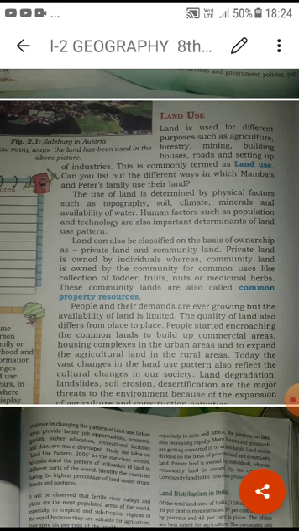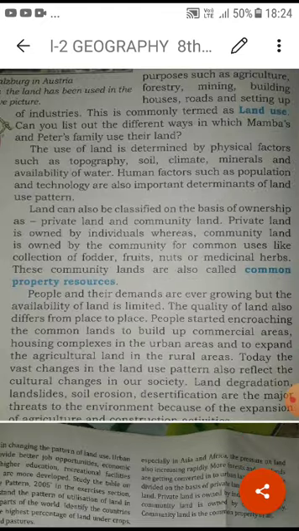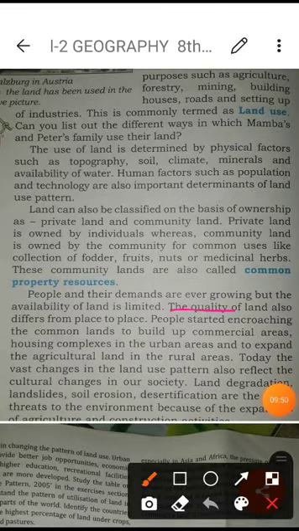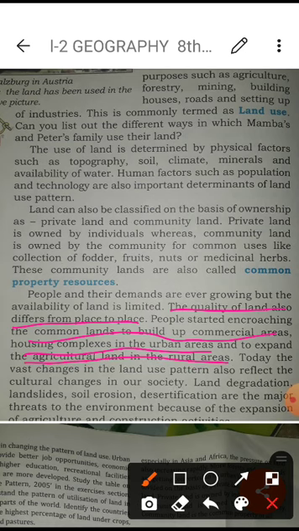Now, in this paragraph we can understand, in the second line, it is explaining that the quality of land also differs from place to place. People start encroaching on the common lands to build commercial areas and housing complexes in the urban areas, and to expand agricultural land in the rural areas.